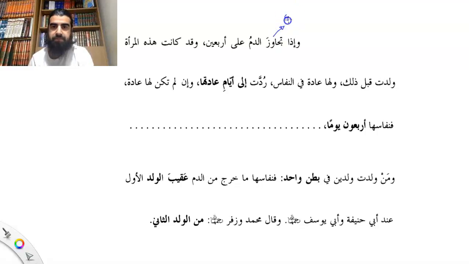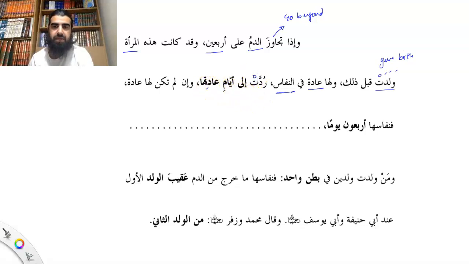So tajawaza, it means to go beyond. Jawaza yujawizu, mujawazatan, to go beyond. Dam means, as you guys know, blood. 40. Hadihi al-mar'a, we've done this before. Waladat, it means to give birth. Walada yalidu, it means to give birth. So waladat, she gave birth. Adatun, we know that. Habit. Fin nifas, nifas, post-natal bleeding.